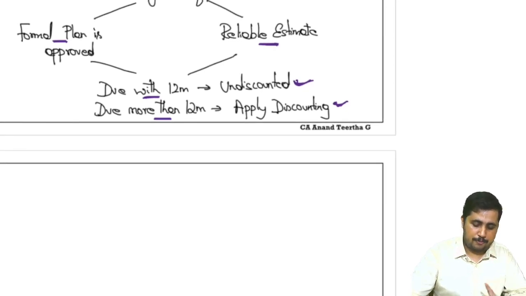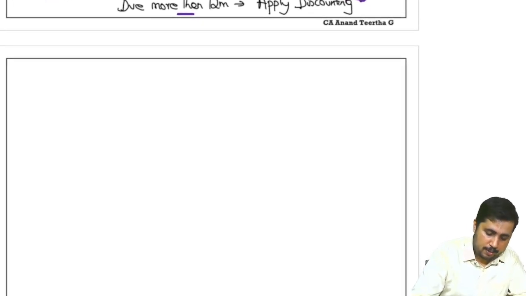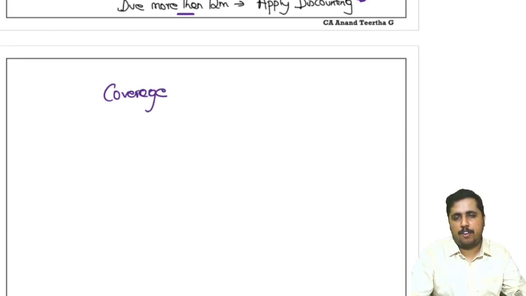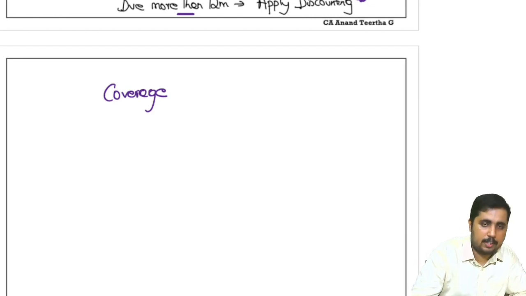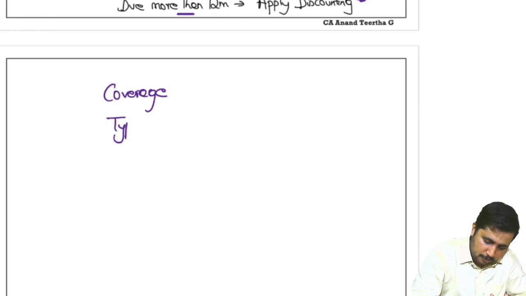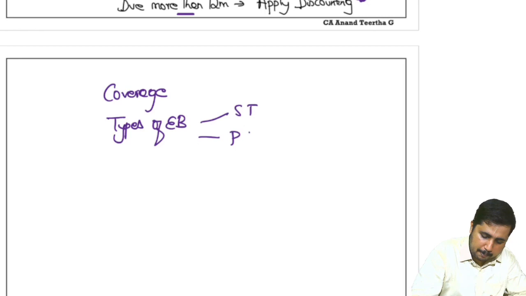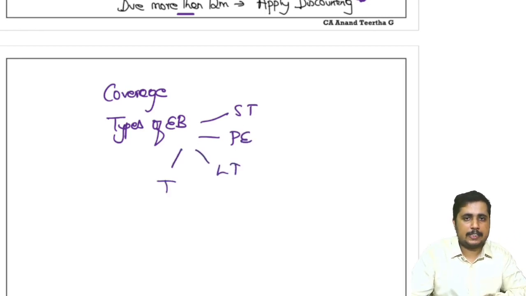Okay, so if we start recalling what happens in AS 15, first we learnt about coverage, correct? Where we said all employees are covered, all types of employee benefits are covered. Only exception is employee stock option plan. When you consider the coverage of employees, formal employment relationship may not be there. Informal is also covered. Contract of service is covered, but contract for service is not covered. That we learnt in coverage. Then we learnt about types of employee benefit, where there was short term, there was post employment, there was long term, and there was termination. Four things we started studying.